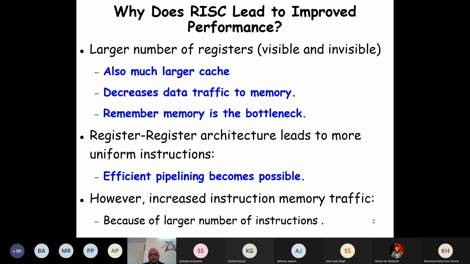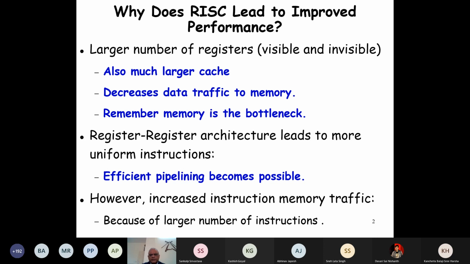But on the negative side, we have increased instruction memory traffic. The size of the programs increases, and we were trying to argue last time why the size of the program increases compared to a CISC processor.